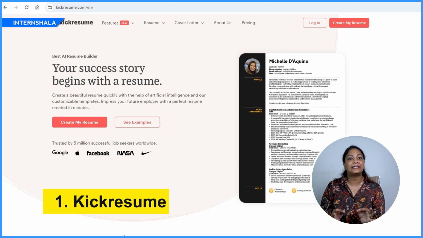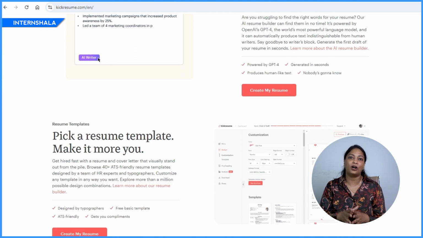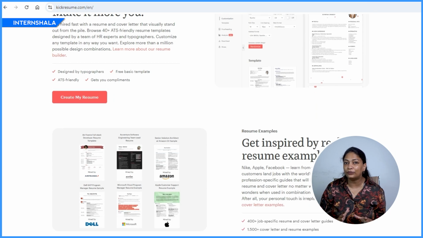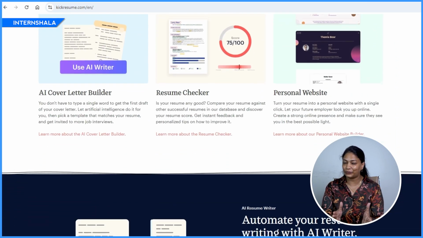On the other hand, if you want a resume with a good template, then try Kick Resume, which is an amazing AI tool to get yourself a customized resume or cover letter in minutes. All you need to do is to add the necessary details and click generate, and your resume will be created.